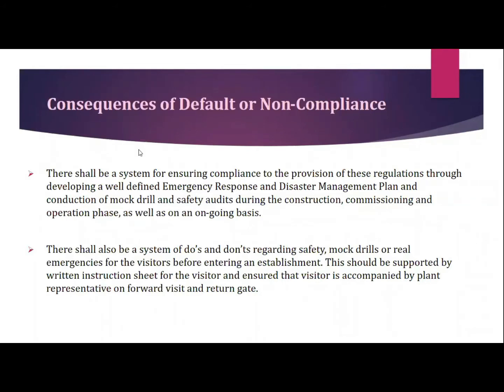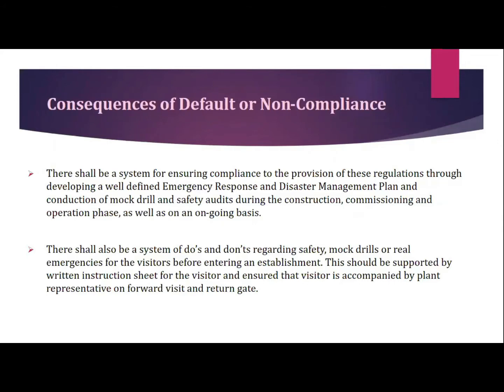There shall be a system for ensuring compliance with the provisions of these regulations through developing a well-defined emergency response and disaster management plan and conduction of mock drills and safety audits during the construction, commissioning, and operation phase on an ongoing basis. There shall also be a system of do's and don'ts regarding safety, mock drills, or real emergencies for the visitors before entering an establishment.